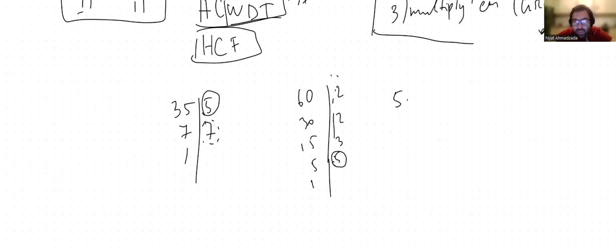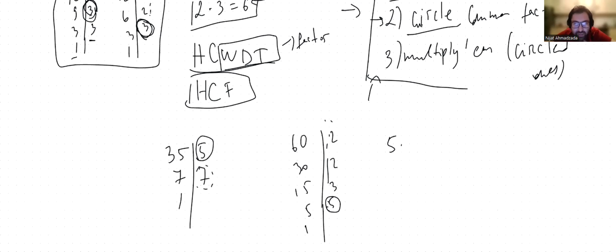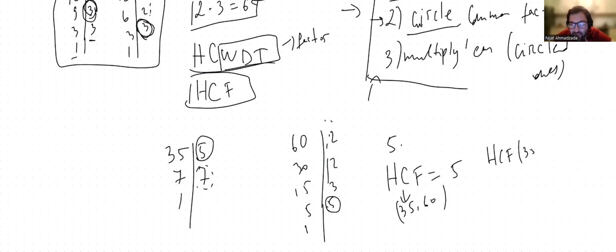So the third step was to multiply the circled ones, right? We got only one 5. We're not going to multiply it by anything. So the highest common factor is 5 itself. Highest common factor for what? 35 and 60 is 5. Then Shuriya wrote it in a nicer way. So he wrote that the highest common factor of 35 and 60 is equal to 5.